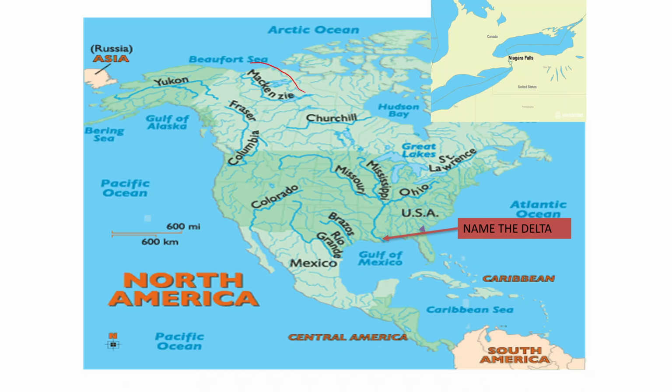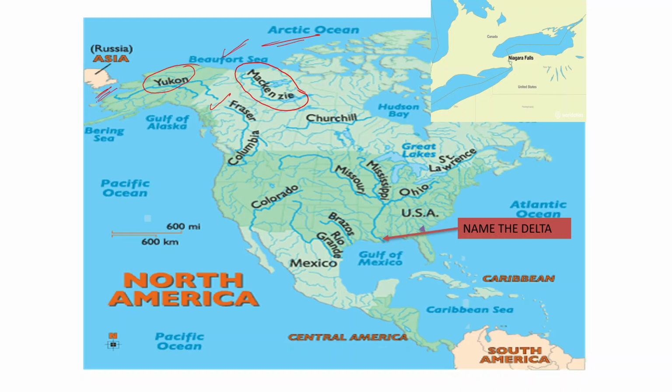See here we have the Mackenzie River originating where? Canada, and draining its water where? In the Arctic Ocean, Beaufort Sea. Beaufort Sea is a part of Arctic Ocean. And then see this Yukon River originating where? In the USA, sorry, in the Canada, and then flowing through the Alaska of the USA and finally discharging its water in the Bering Sea.